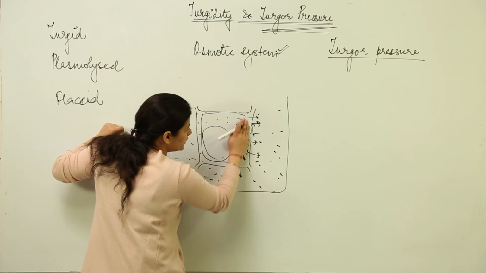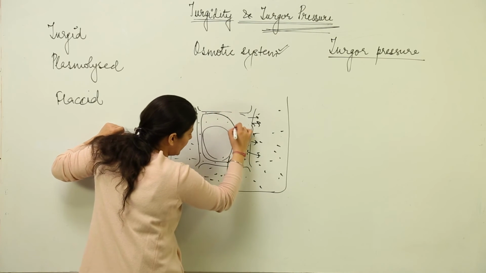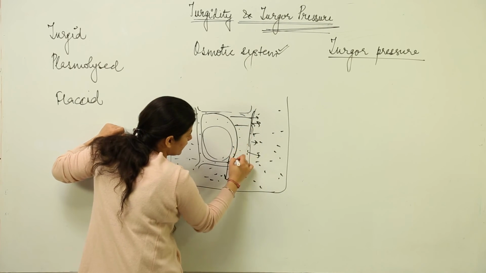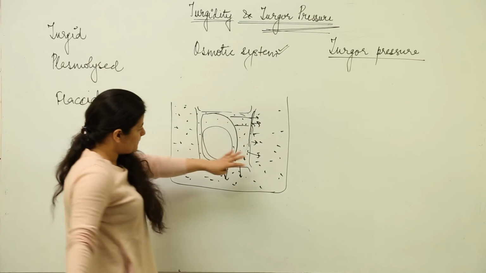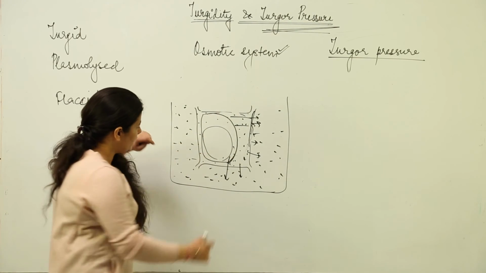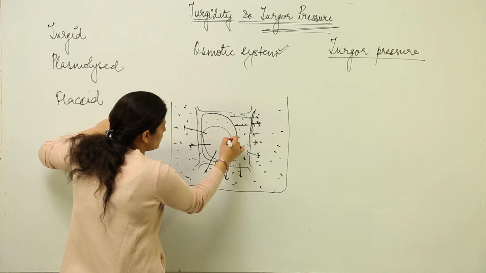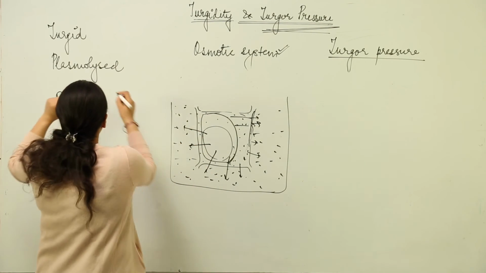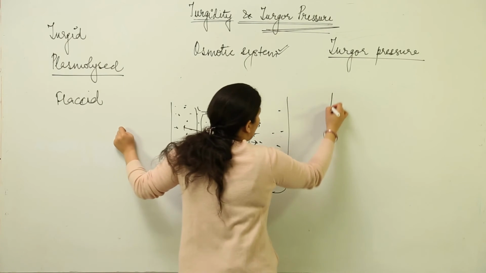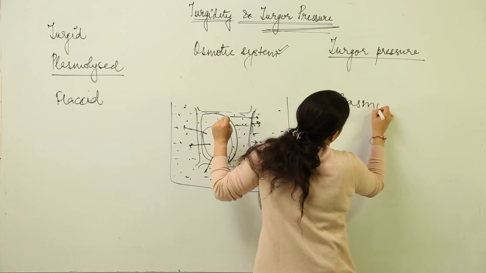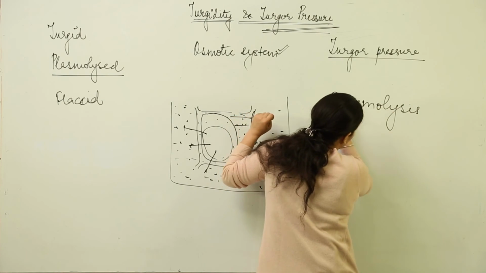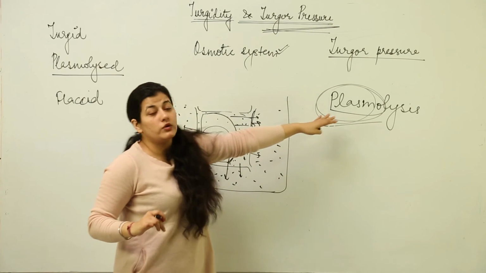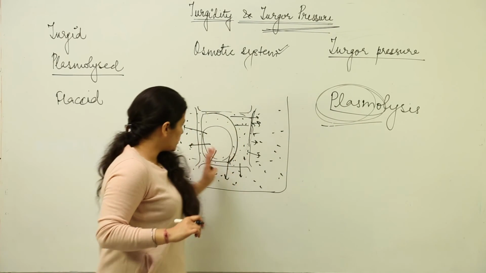There would be further shrinking of plasma membrane like this, and there would be complete overtake of this zone by the hypertonic solution. So what we are observing is that the exosmosis is taking place, and because of which the protoplasm of cell is shrinking, and that is why we have the term plasmolysis. Lysis means breakdown, and the protoplasm, that is why the word plasmo is given over here, plasmolysis is taking place. So this is what you have to understand.